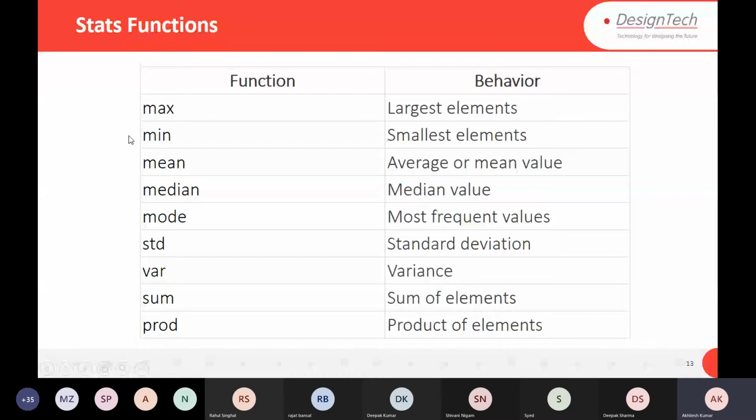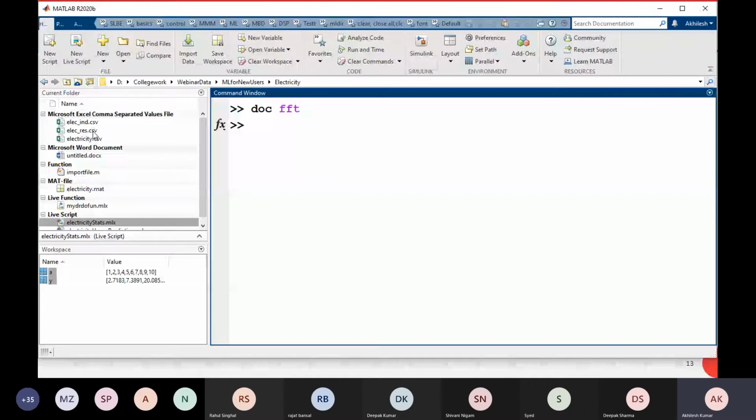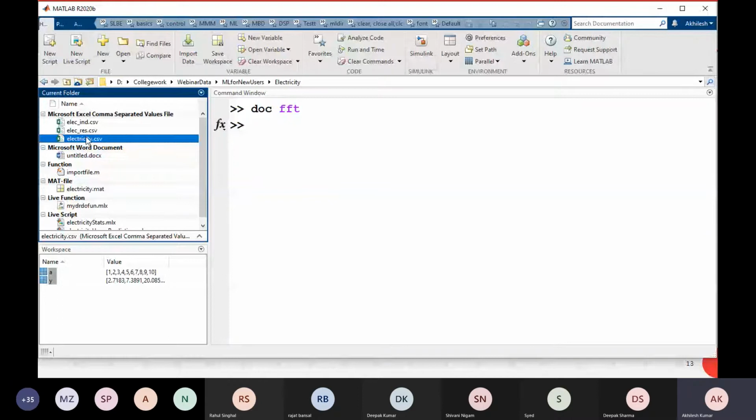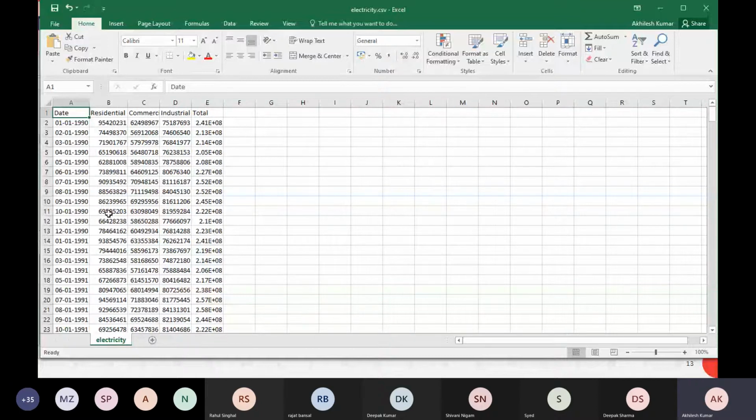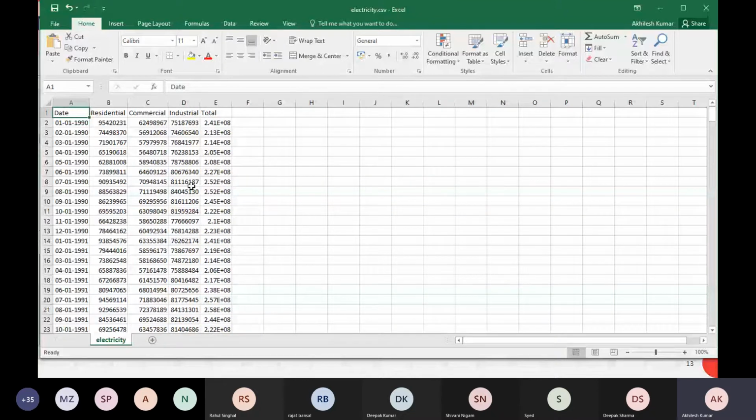I have different CSV files available. Electricity data I have. Let me open this outside of MATLAB. Just select and open, click open outside of MATLAB. Let me show you what kind of data I have here. You see that the first column is date, and this is residential electricity. Commercial energy is available, industrial power consumption is available, and this is the total power which we have here, right, in this Excel file.